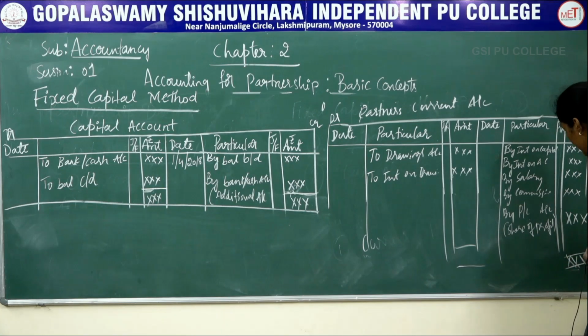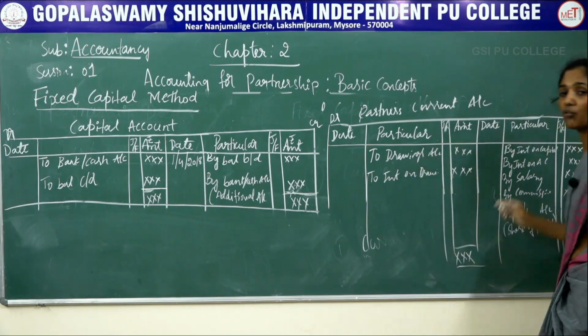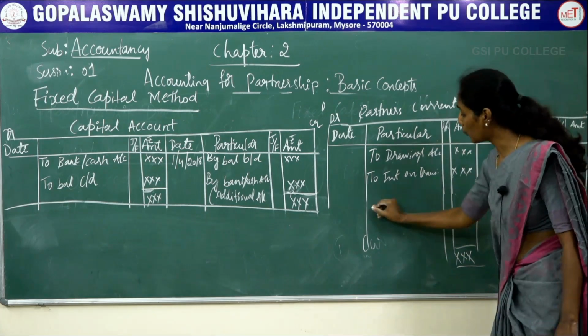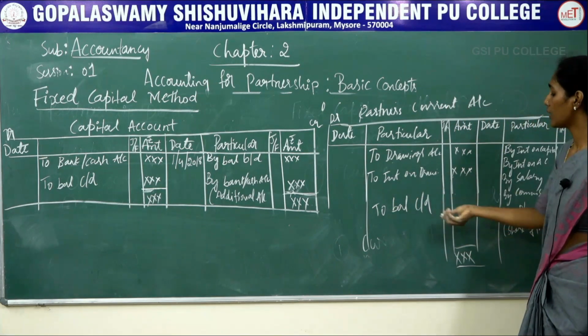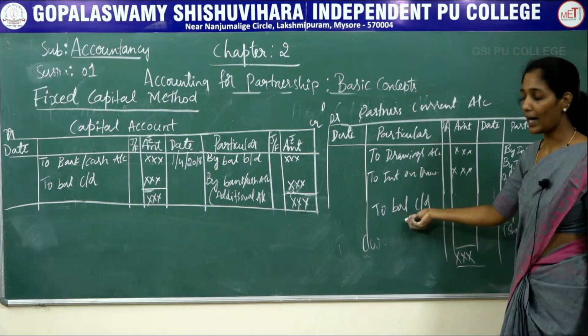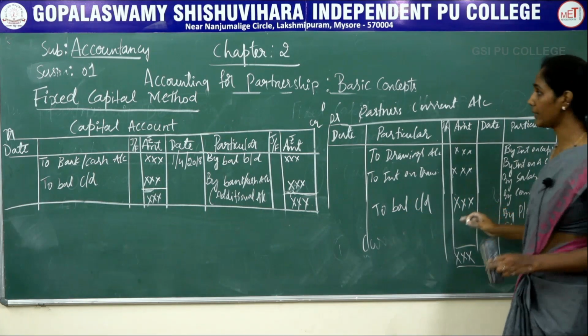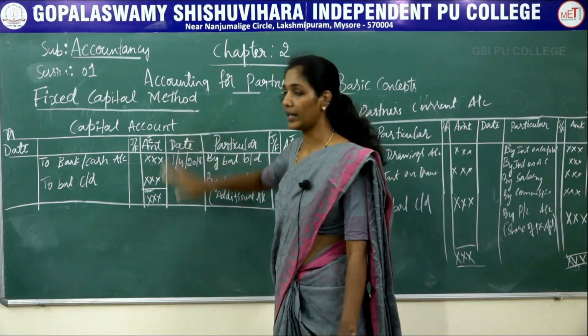Then you will get a certain total amount. From the total amount of the credit side, you should deduct the total of debit. Then you will get the balance. You will get a certain amount that should be written as to balance carried down. So this is the format of partner's current account under fixed capital method.